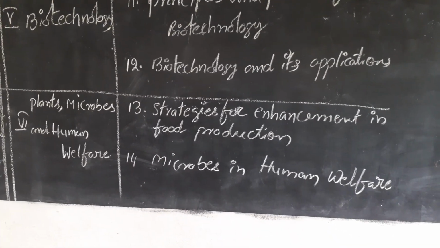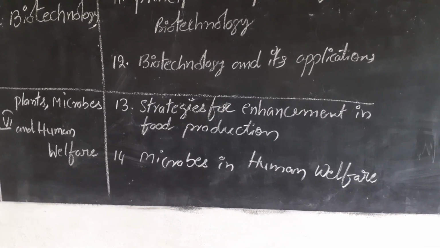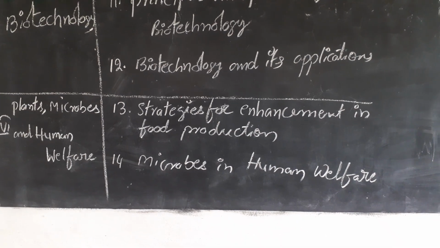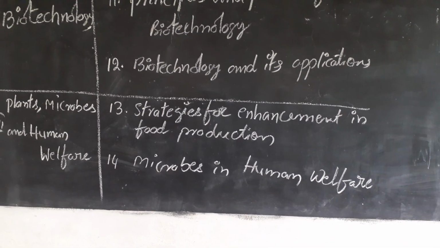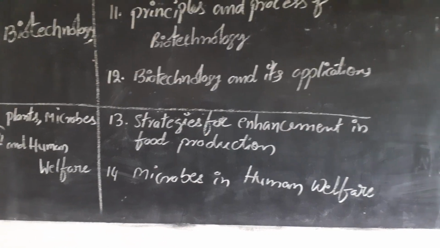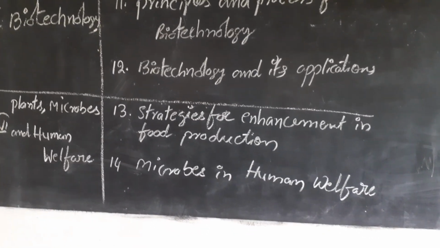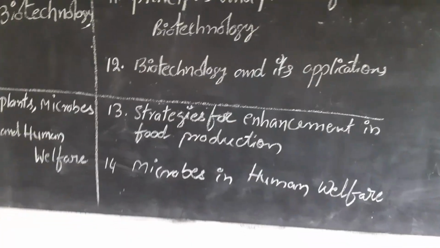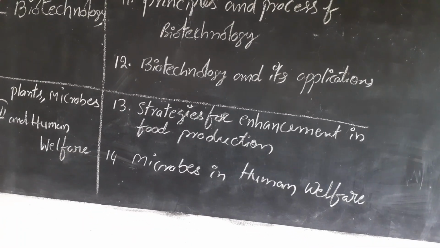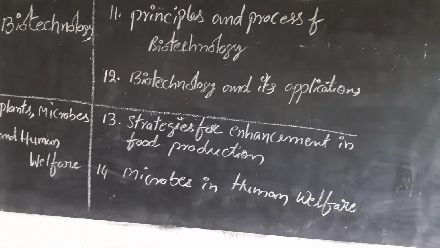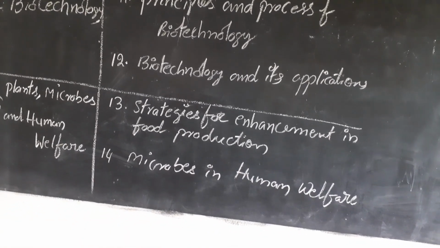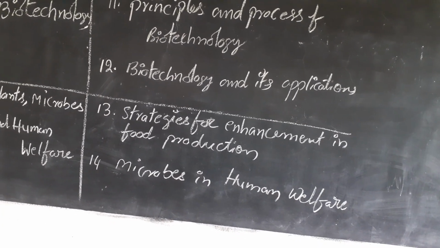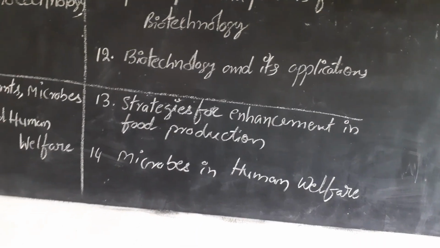Then the last one is chapter 14, that is microbes in human welfare. See children, here microbes are not only harmful, some microbes are very useful for our daily life. For example, preparation of curd, a daily utilized food material, and preparation of cheese.